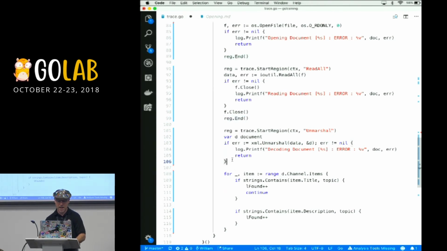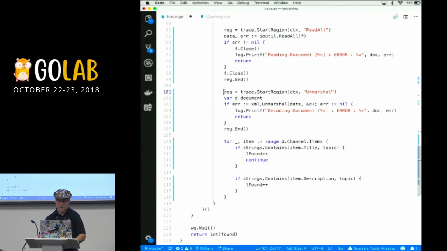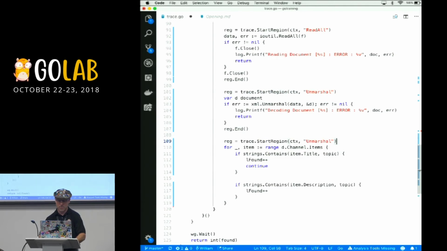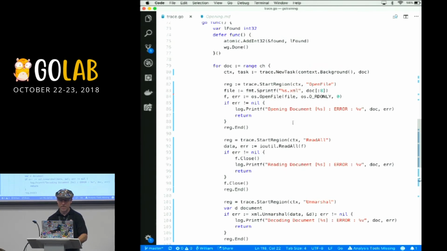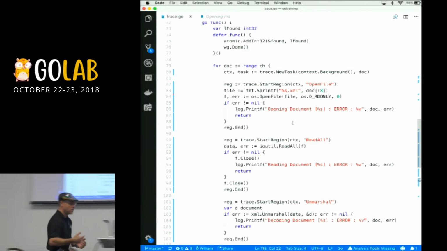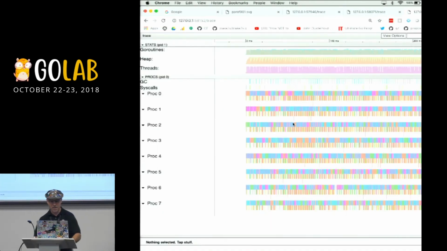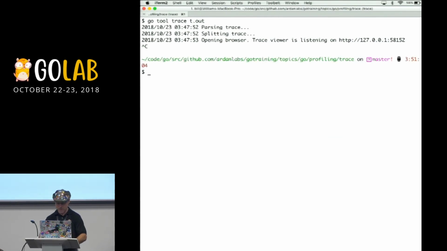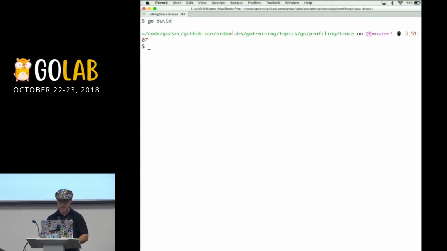All right, let's add that region. And now we're going to add our search region. Let's do that. And then we've got to end that task. So task.end. Brilliant. This is compiling, so life is good. So I've just added a new task per file and a region for each step in this process. Good. Let's save it. Let's kill this. Let's build it. Let's run it.